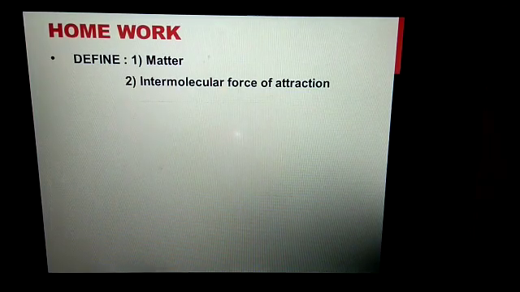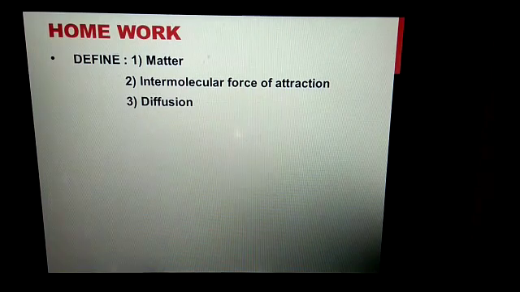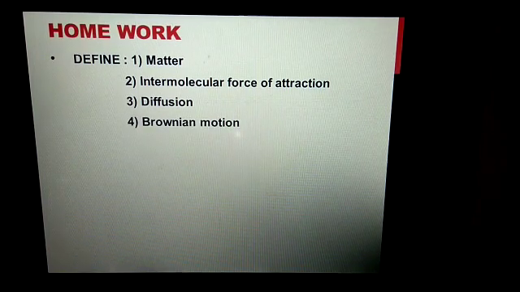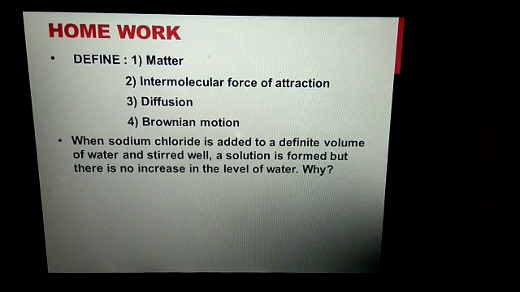So last is today's homework. First, define matter, intermolecular force of attraction, diffusion, and the last term is Brownian motion. Second question, when sodium chloride is added to a definite volume of water and stirred well, a solution is formed, but there is no increase in the level of water. Why?